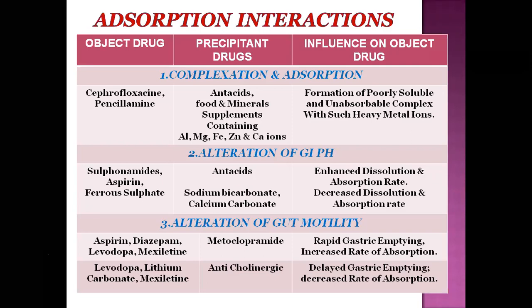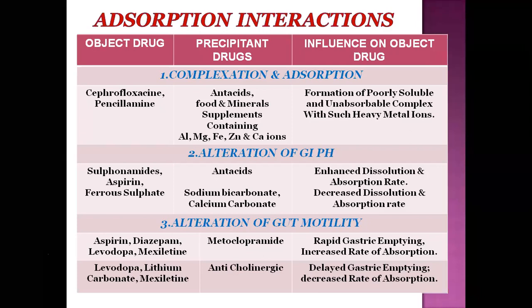When these object drugs are taken along with antacids, or food or nutritional supplements containing aluminum, magnesium, calcium, or zinc ions, they form poorly soluble complexes, an absorption complex with metal ions.